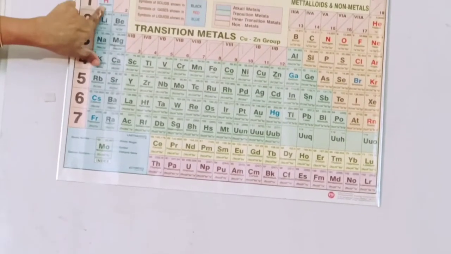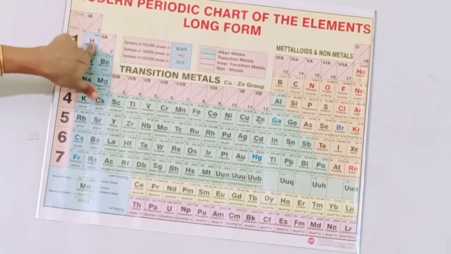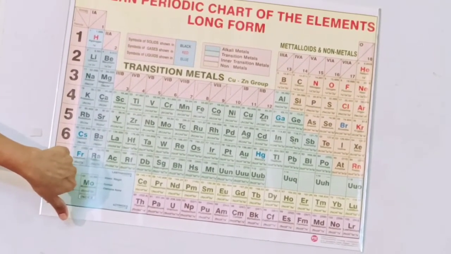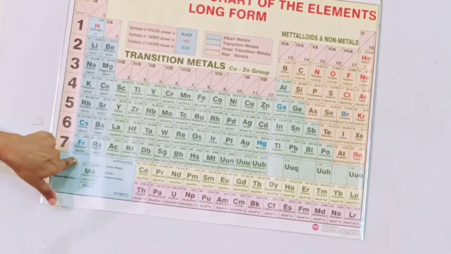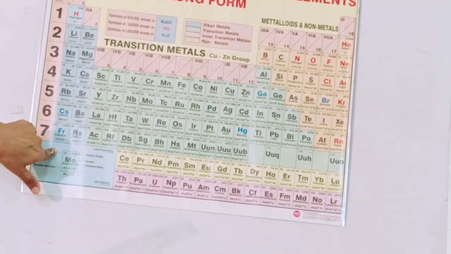So what is the general configuration of these first A group elements? ns1. Same way, Prasanna, can you say what is the general configuration of the second